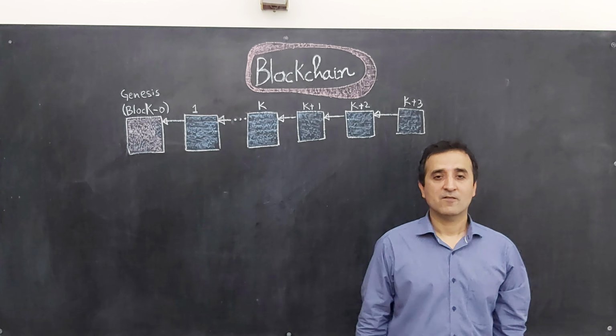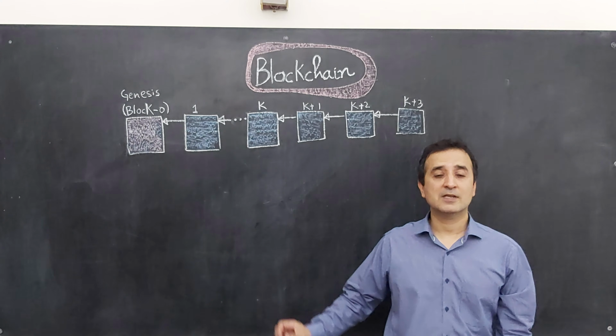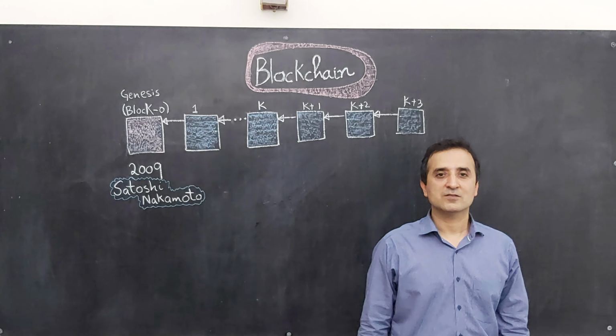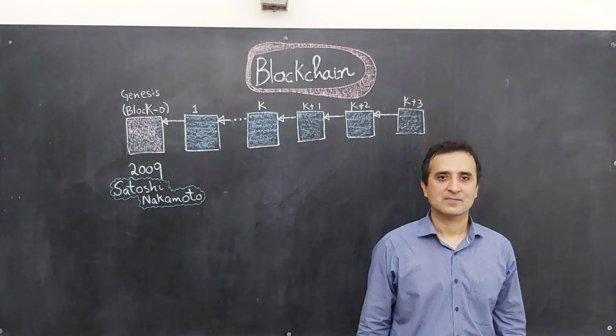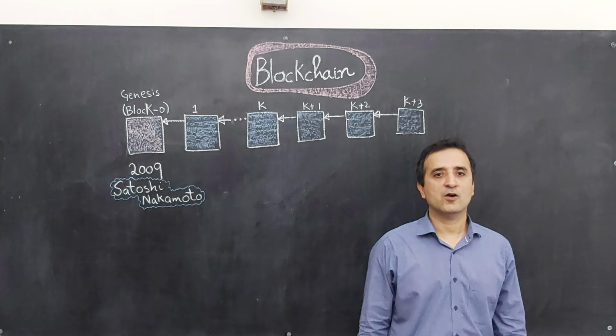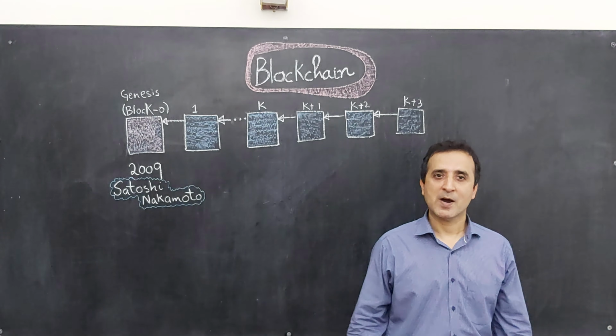The first block was created in 2009 by a mysterious figure known as Satoshi Nakamoto. And nobody knows who Satoshi Nakamoto is. He might be a girl, a guy, a group of people, or some organization. I recommend you look him up.